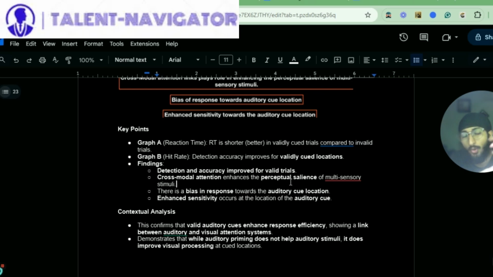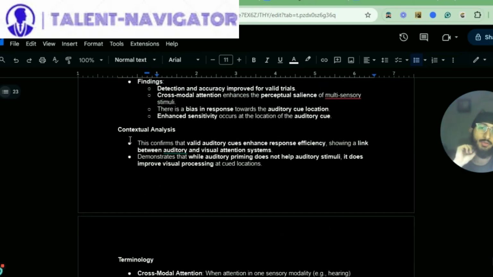There is a bias in response towards the auditory cue location, and enhanced sensitivity occurs at the location of the auditory cue. Contextual analysis: this confirms that valid auditory cues enhance response efficiency, showing the link between auditory and visual attention systems. It demonstrates that while auditory priming does not help auditory stimuli, it does improve visual processing at cued locations.